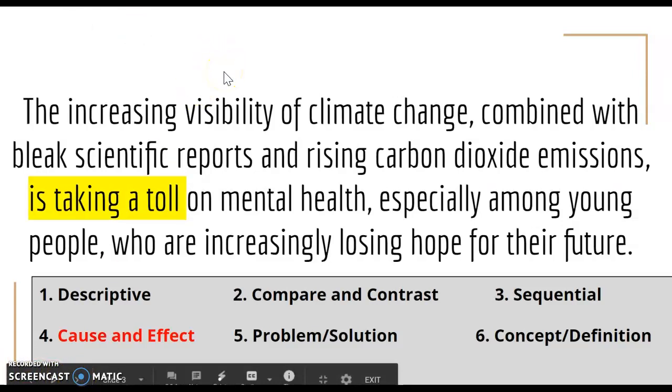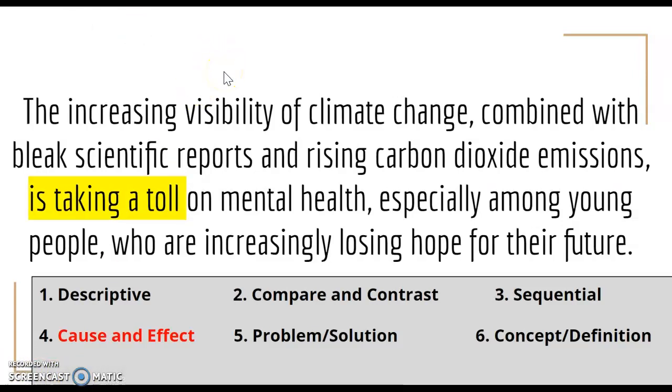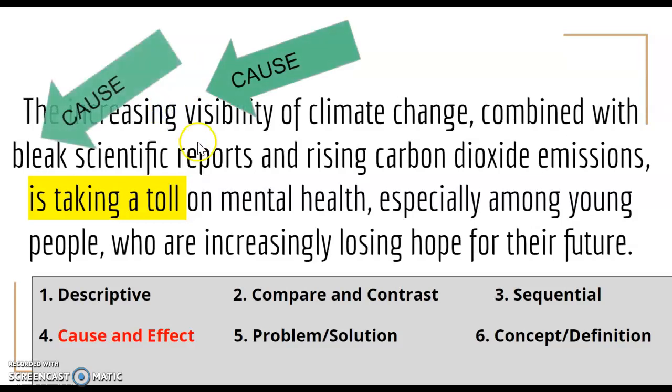Okay, hopefully you chose cause and effect. It was a little tricky because there was a lot going on in this sentence, but essentially it's saying that the increasing visibility of climate change, which is a cause, combined with bleak scientific reports, which is a second cause, is taking a toll. And taking a toll is just another way of saying having a negative impact, right? Like harming somebody. And then it states the effect on our mental health. So this increasing visibility of climate change and bleak scientific reports is taking a toll on mental health, which if you break it down is just a simple cause and effect relationship.